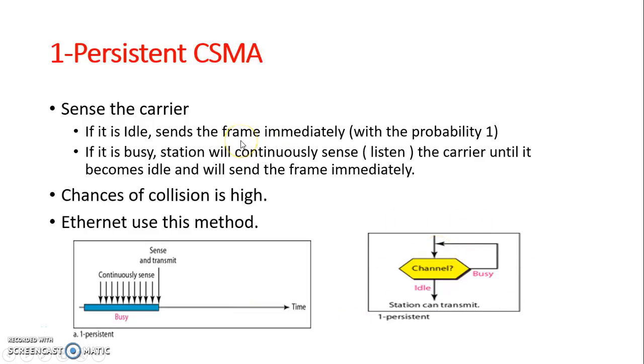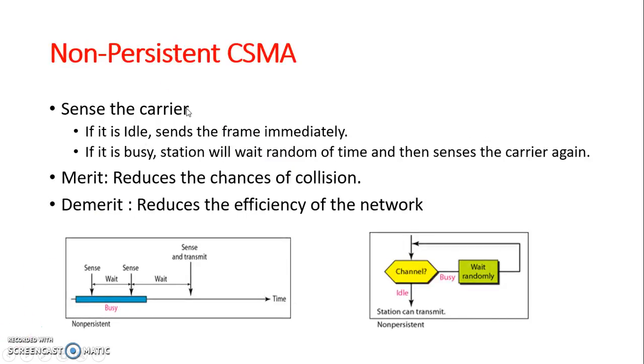Generally, traditional Ethernet uses this method. The next method is non-persistent CSMA. As the first step, it senses the carrier or the line. If it is found to be idle, it sends the frame immediately. Or if it is busy, the station will wait for some random amount of time and then sense the carrier again.